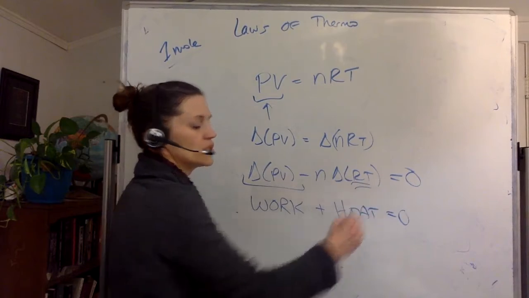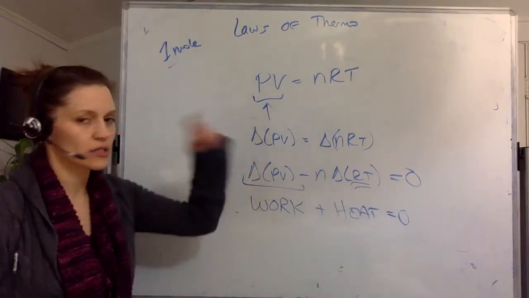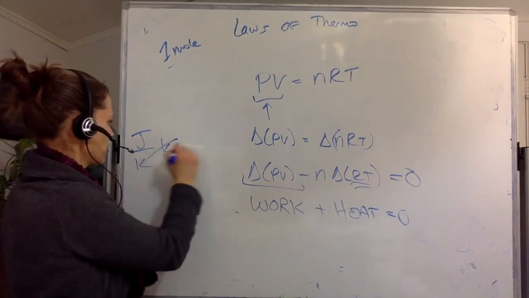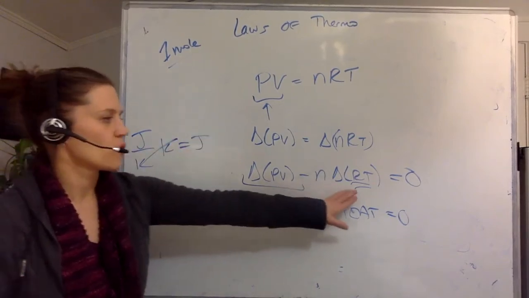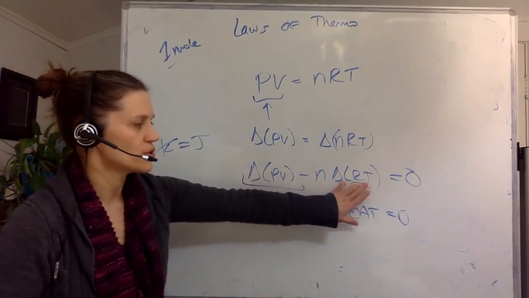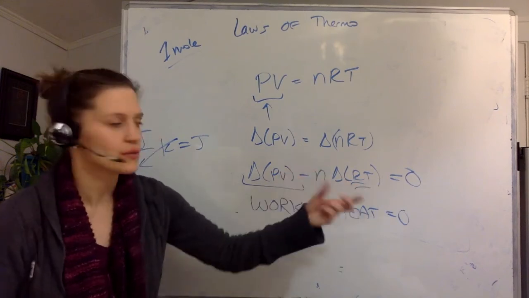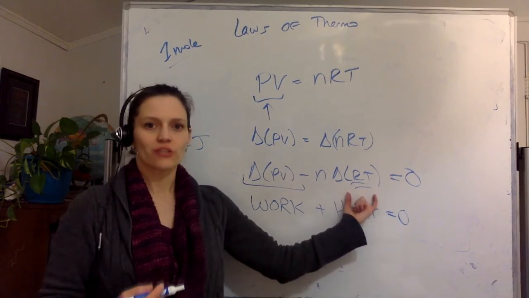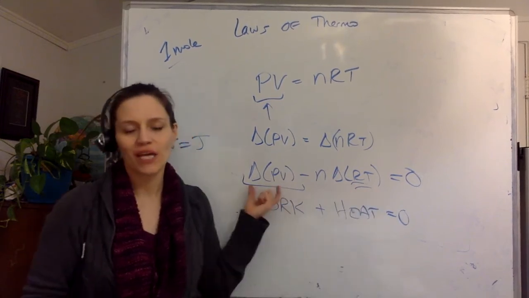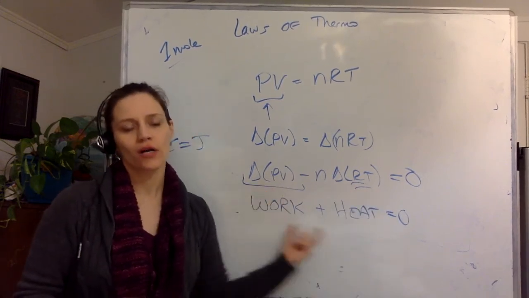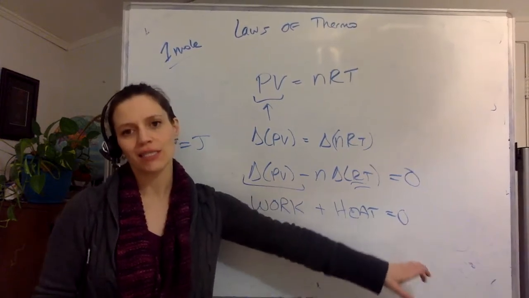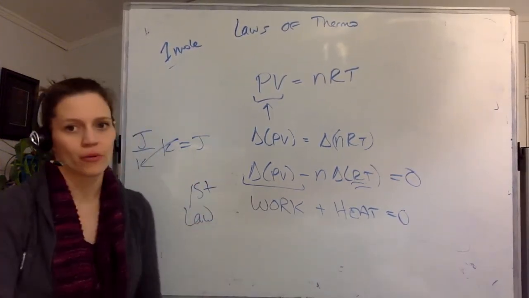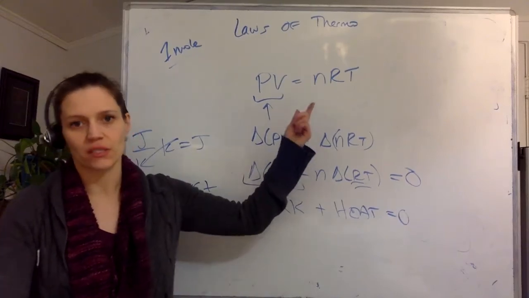RT. You see RT, you should think thermal energy. RT, thermal energy. Joules per Kelvin multiplied by Kelvin gives you an energy. So by multiplying R by temperature, what you're doing is you're converting temperature into its energy units via the Boltzmann's constant. But that is thermal energy, which is heat. PV is work. Work plus heat equals 0 for an isolated system. This is your first law of thermo, hidden within PV equals nRT.